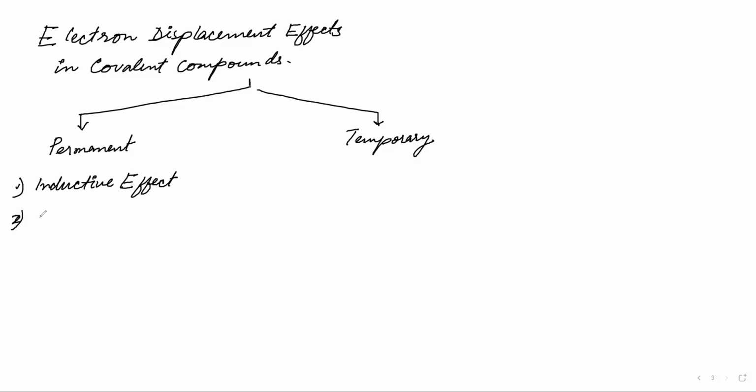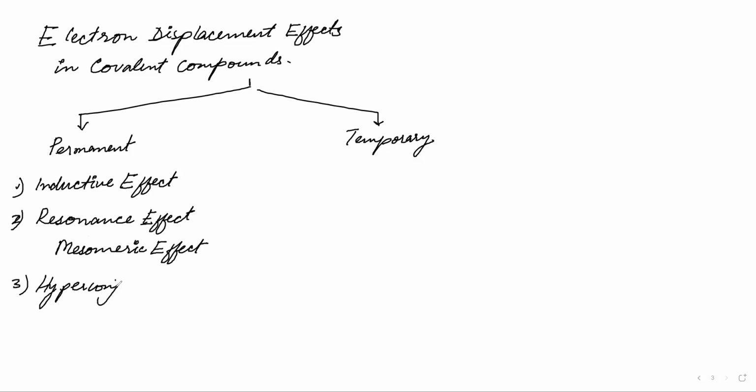The second is the resonance effect, which is also known as the mesomeric effect. There's not much difference between the resonance effect and the mesomeric effect. And the third in permanent effects is hyperconjugation. I guess you all are familiar with the names at least. And one of the temporary effects is the electromeric effect.